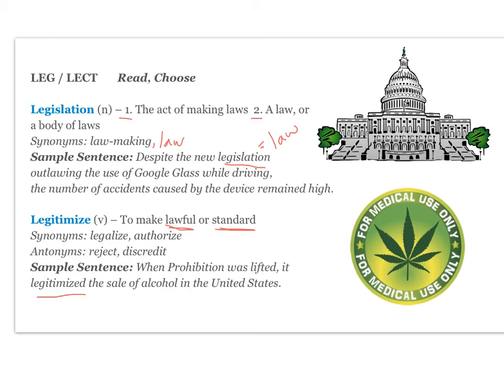Over here, this is a picture of a marijuana plant. It says for medical use only. And recently, marijuana has become legitimized in more places. So in a more widespread way, using marijuana for medical reasons has been legitimized. Using it for recreational purposes has also been legitimized, including in Massachusetts.